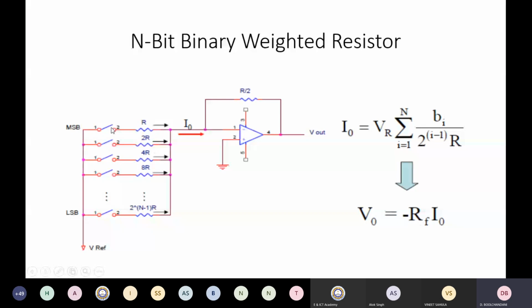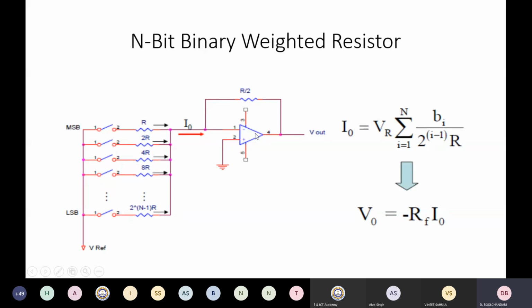If your MSB is connected here, the current that flows is V reference divided by R. If this bit is closed and all others are open, the current that flows is V reference by 2R. Similarly, if this is closed, you'll have V reference by 4R. If all are closed, then the total current is V reference multiplied by the summation of Vi divided by 2 raised to i minus 1 times R.